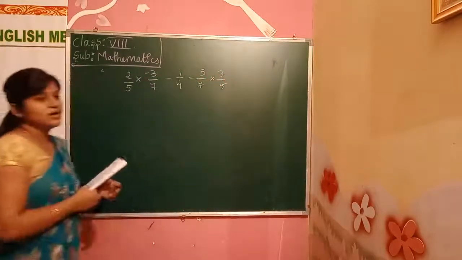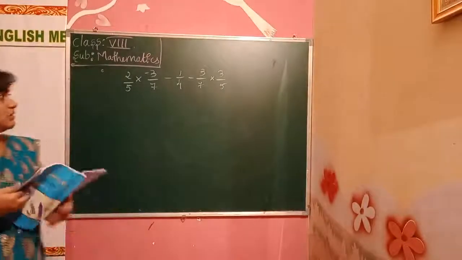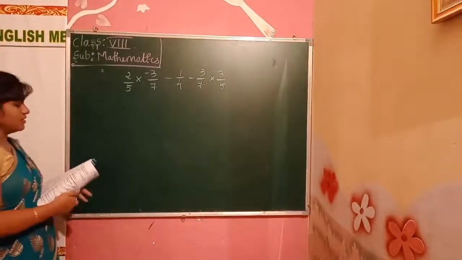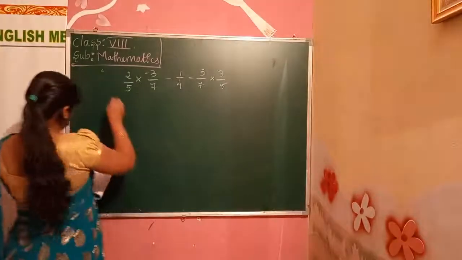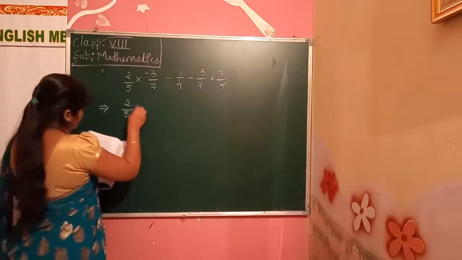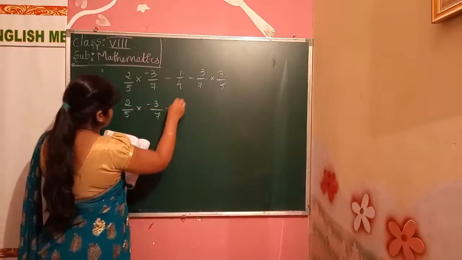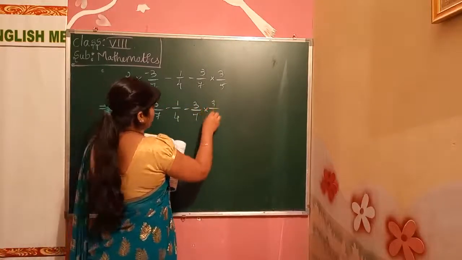What they have given here is a mixing of the distributive property over addition or subtraction, or else the commutative property also. We'll solve it one by one.